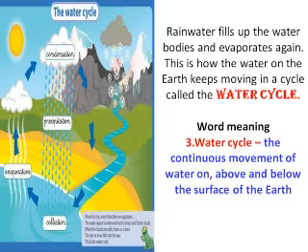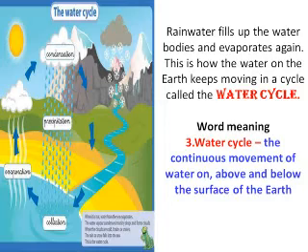The sun heats up the water again, and then what happens? The water changes into water vapor and rises up. Once it goes up in the sky, it forms tiny droplets of water. Those tiny droplets form clouds, right? That is called condensation. And then what happens? It comes down in the form of rain. When the clouds are very heavy with the tiny droplets of water, it comes down as rain. And that rain is called precipitation.